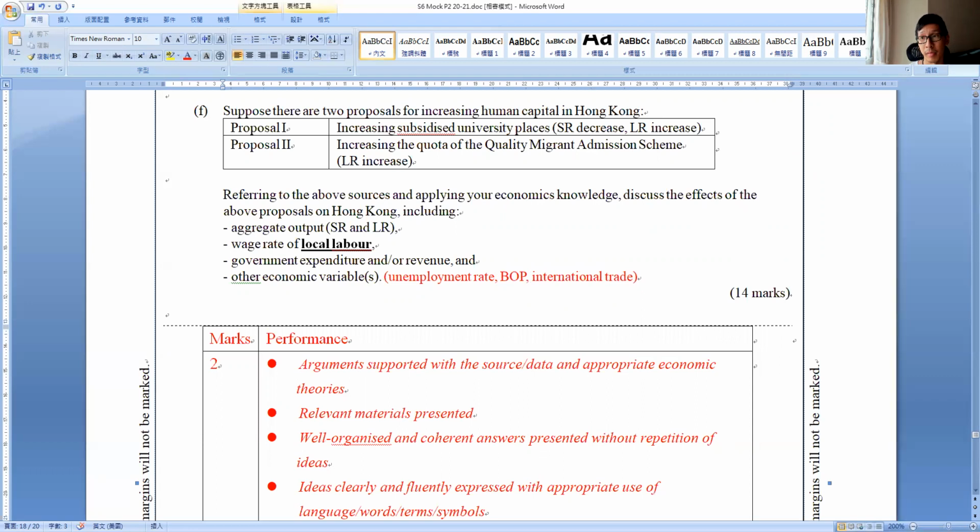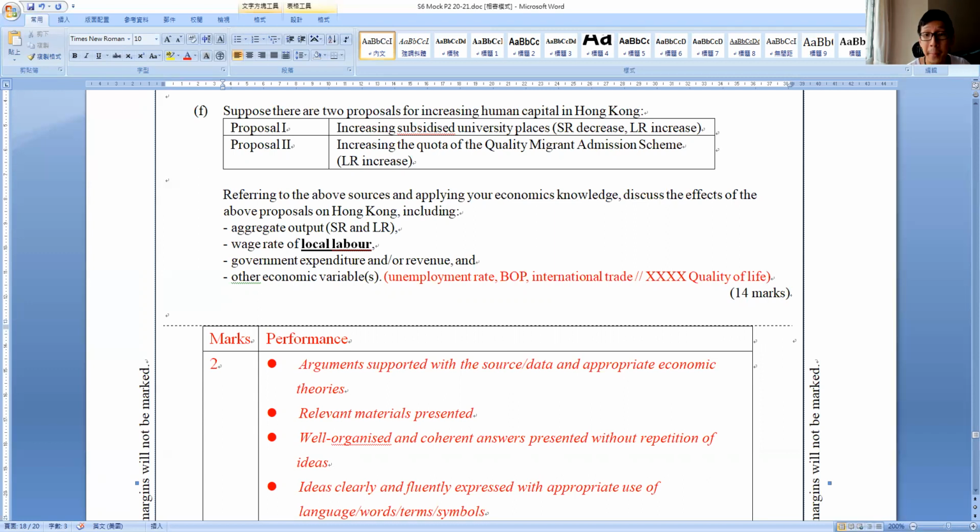Now, remember, you need to stick to economic variable. So, don't tell me, please, stop answering like that in econ. The quality of life, what has it got to do with me! I am asking you econ, not LS. Okay? So remember when you study economics, build up a list of economic variables for you to use.